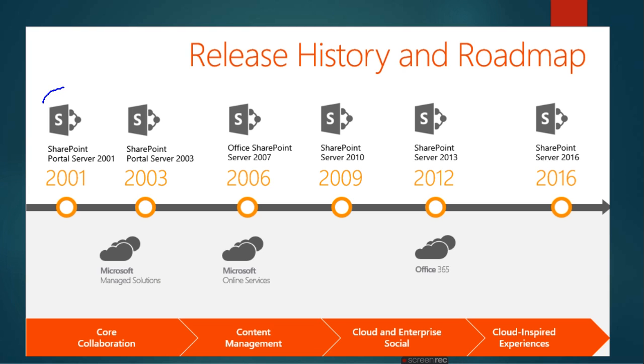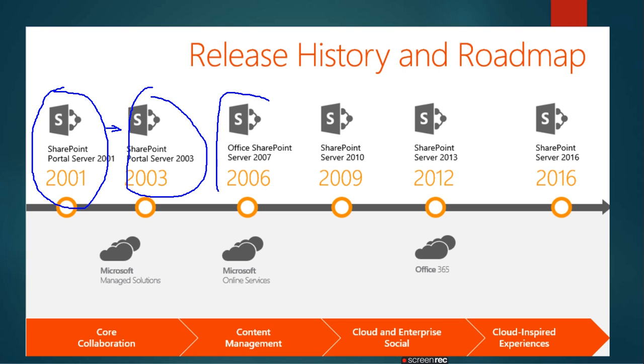Here you can see in 2001 Microsoft started working on SharePoint. Then they came up with the new version, SharePoint Server 2003. Then Office SharePoint Server 2007, which is also called MOSS, Microsoft Office SharePoint Server. Then in 2009 they came up with SharePoint Server 2010.